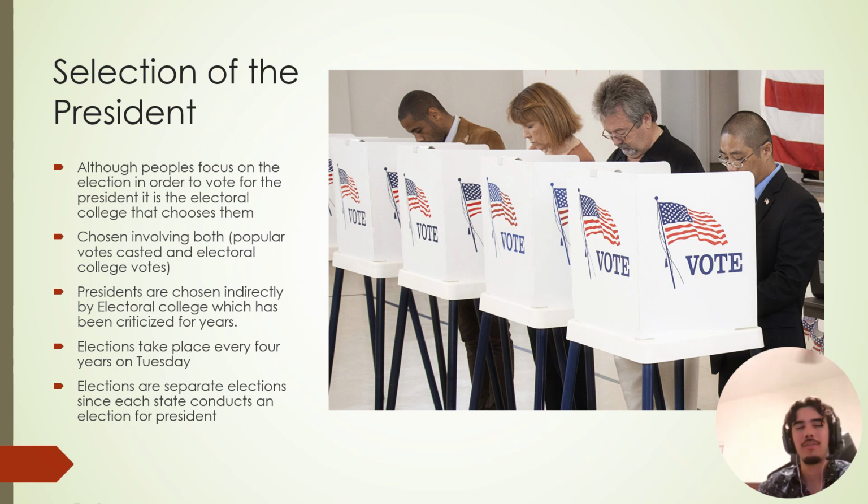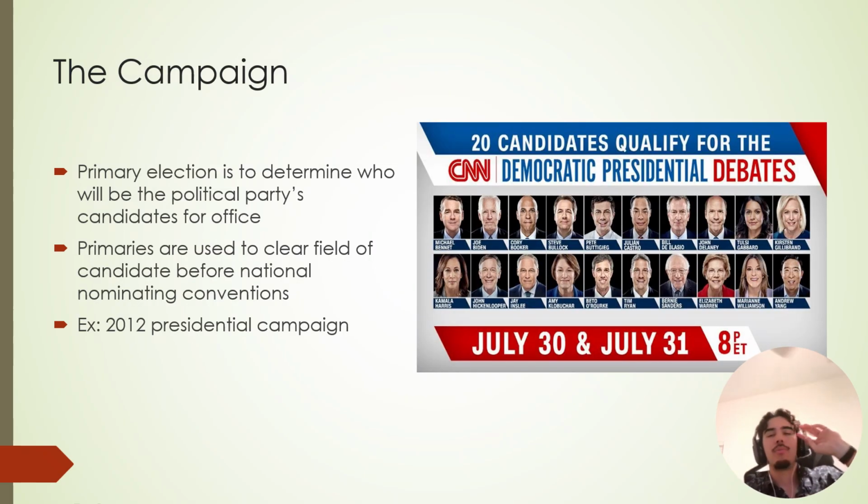Our elections take place every 4 years when people mainly line up and fill out their ballot at the polls. It is going to be on something we call Super Tuesday. Right? Obviously, before that, though, there's a primary election for both parties. During the primary election, they kind of weed out potential candidates and they decide as a political party who is going to best represent that party for that upcoming election. Okay. So primaries are used to clear the field of candidates. Usually during this time too, these people will choose a running mate, so someone that will be their vice president alongside them.